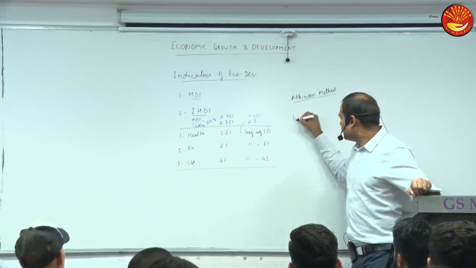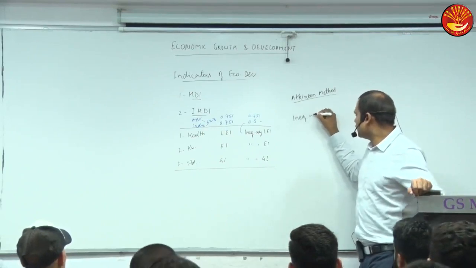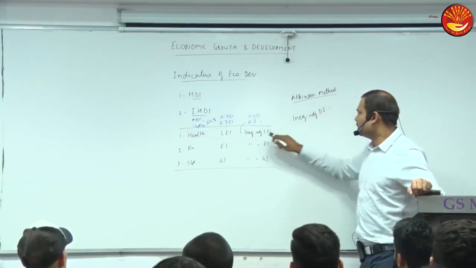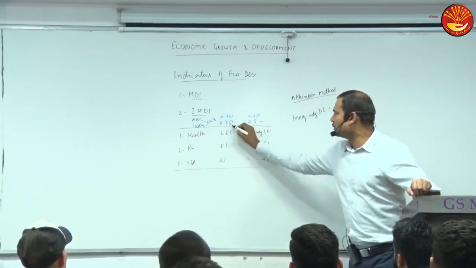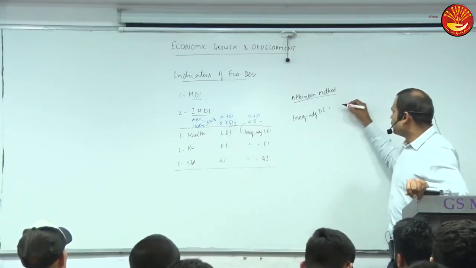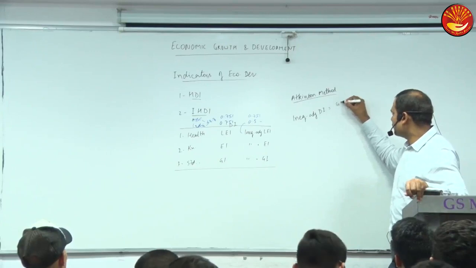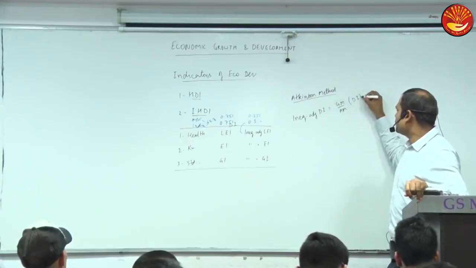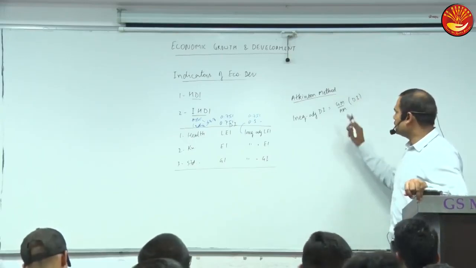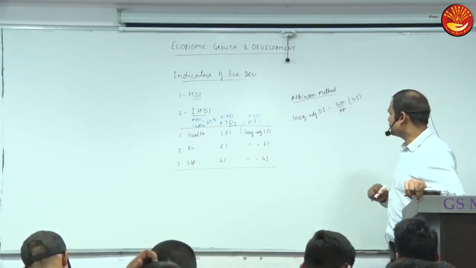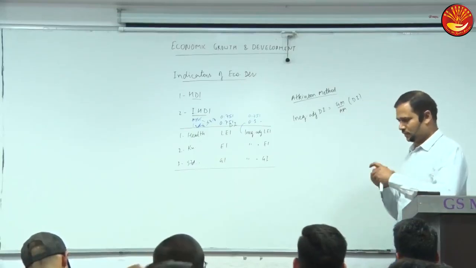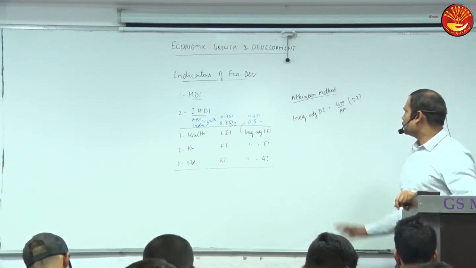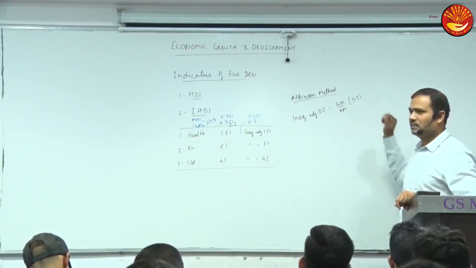The inequality adjusted dimension index, I am writing D for dimension index, is equal to GM upon AM into the dimension index. So GM upon AM into the dimension index.